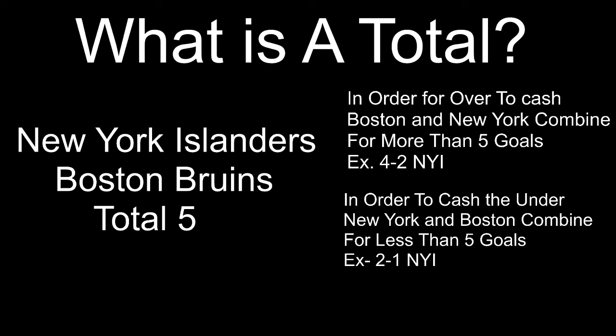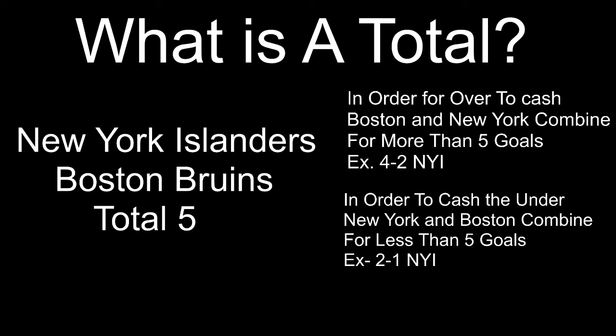The number tonight is 5. In order for you to cash the over on that, you need more than 5 goals. Meaning 6 goals, 7 goals, 8 goals, 9 goals, 10 goals. Anything higher than 5, you will cash the over for the 5-goal bet. If you bet the under 5 goals, you need less than 5 goals. So 1 goal, 2 goals, 3 goals, or 4 goals will cash you that under play.